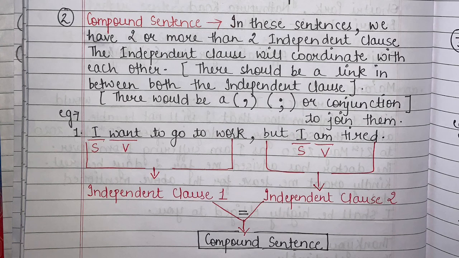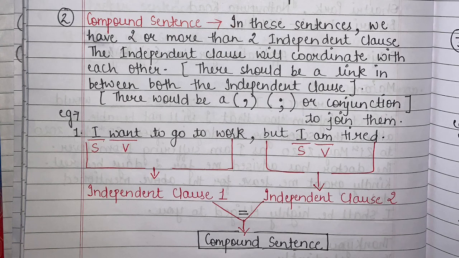So I can say independent clause 1 plus independent clause 2 is equal to compound sentence. Okay, let's understand what these are. In these sentences, we have two or more than two independent clauses. Are you understanding? Either we can have two or more than two independent clauses, right?